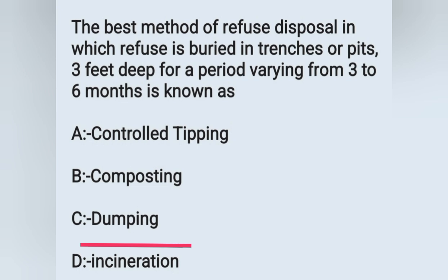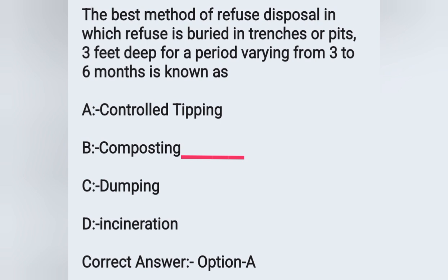Refuse is burned in incineration. Dumping means the refuse is dumped in a low-lying area. And composting, option B, is one of the methods of combined disposal of refuse and night soil. This is also not a method of keeping refuse buried in trenches or pits. Here, the refuse disposal method in which refuse is buried in trenches or pits 3 feet deep for a period of 3 to 6 months is known as controlled tipping. Option A is the correct answer.